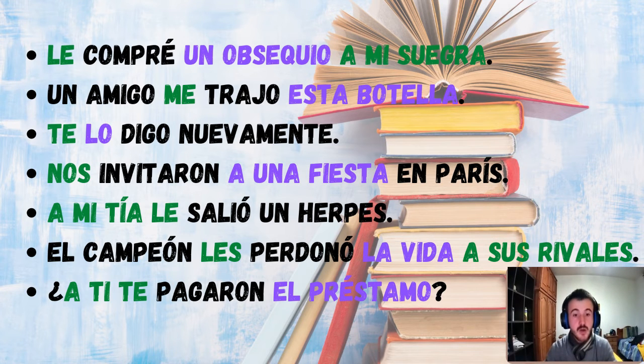In this sentence, we have a mi tía, which starts with a preposition. In no language can the subject start with a preposition. Try it. You'll see it's not possible. So a mi tía and le are duplicating each other. Un herpes is the subject of our sentence.